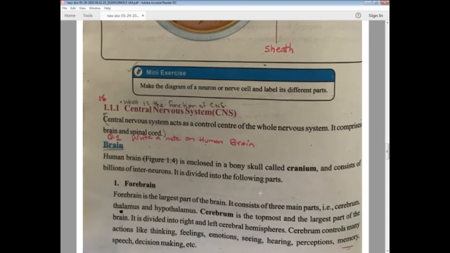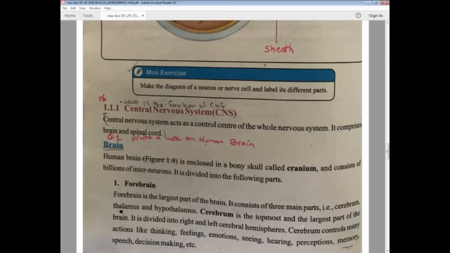Basically, the brain is divided into 3 parts. Number 1 is forebrain, then midbrain, and the last one is hindbrain. Among them, there are more important parts in the forebrain. Let's study about the forebrain. The forebrain is the largest part of the brain. It consists of 3 main parts. The main segregations of the forebrain are 3 parts.